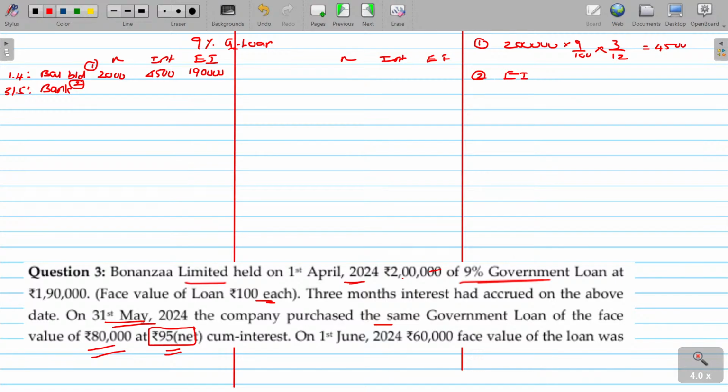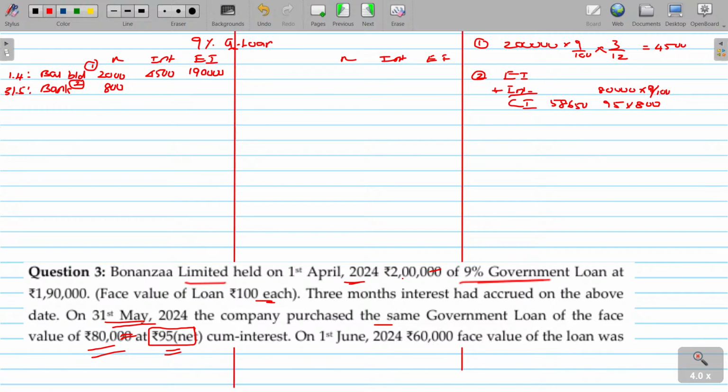Ex interest, and you get the cum interest. 80 means 800 debentures or bonds you purchased. 95 cum interest means 95 into 800 you could have paid inclusive of interest. 76,000.